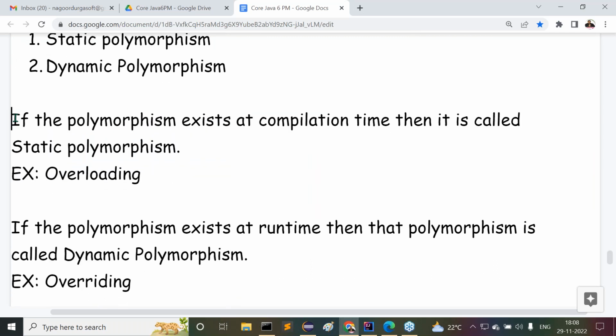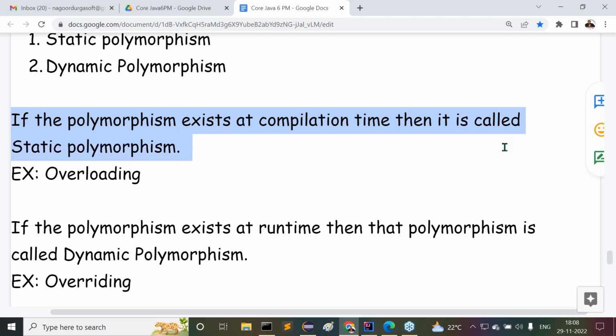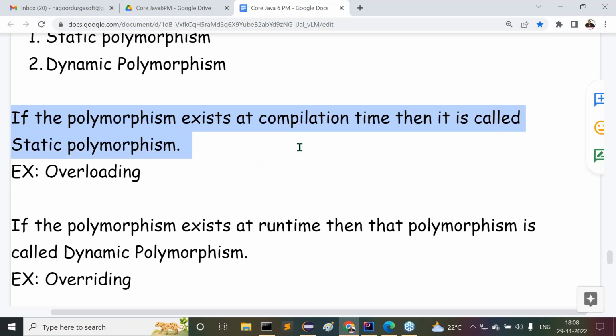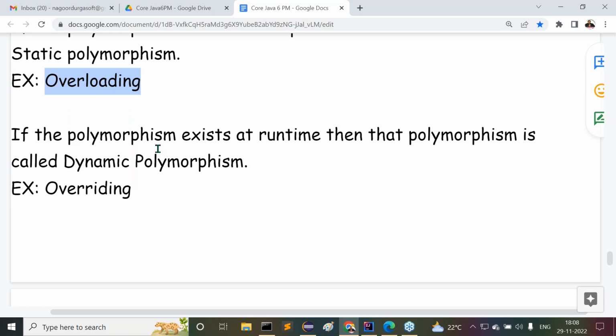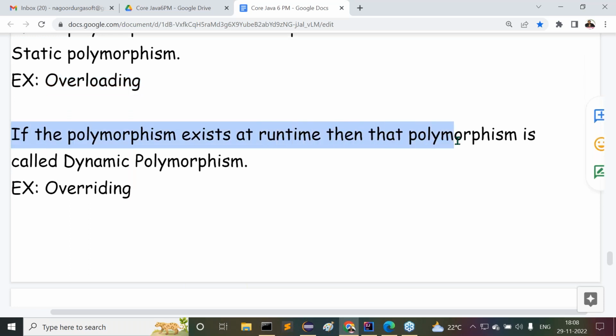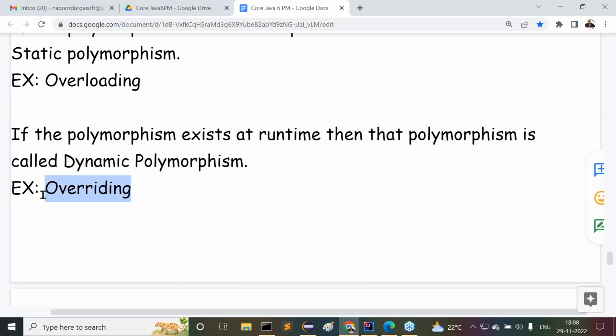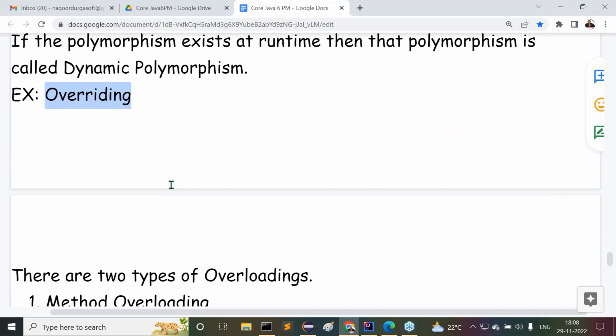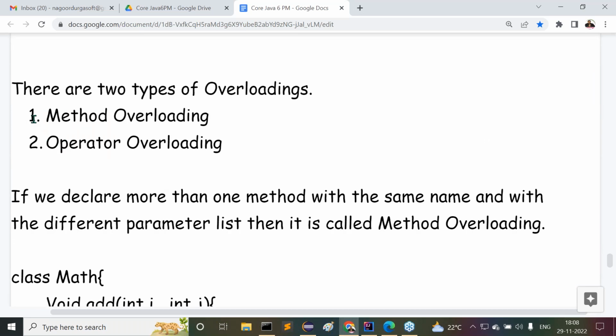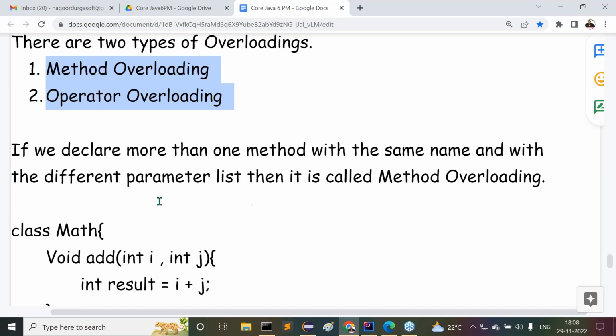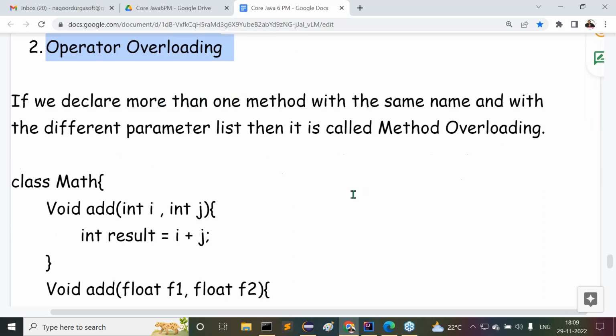If the polymorphism exists at compilation time, then it is called static polymorphism. An example is overloading. If the polymorphism exists at runtime, then it is called dynamic polymorphism. An example for dynamic polymorphism is overriding. There are two types of overloading: method overloading and operator overloading. If we declare more than one method with the same name and with a different parameter list, then it is called method overloading. Some examples I have given there.